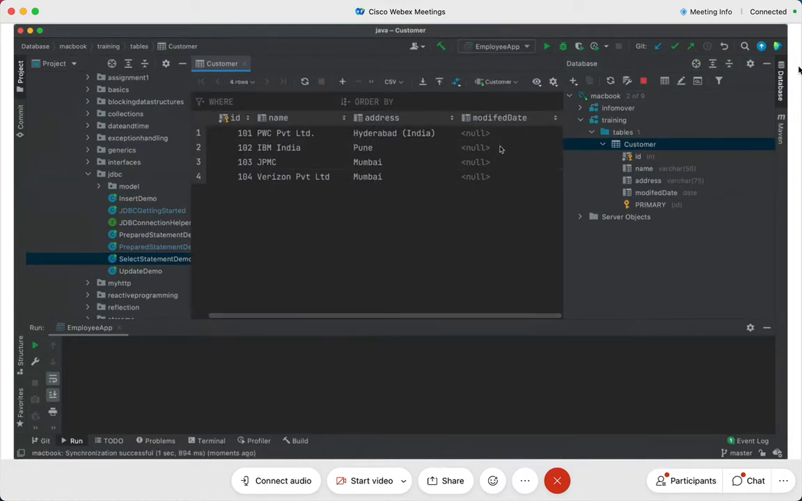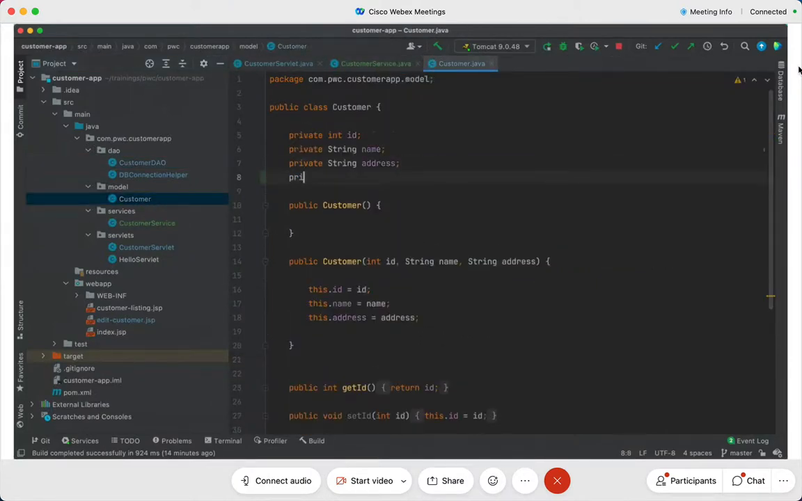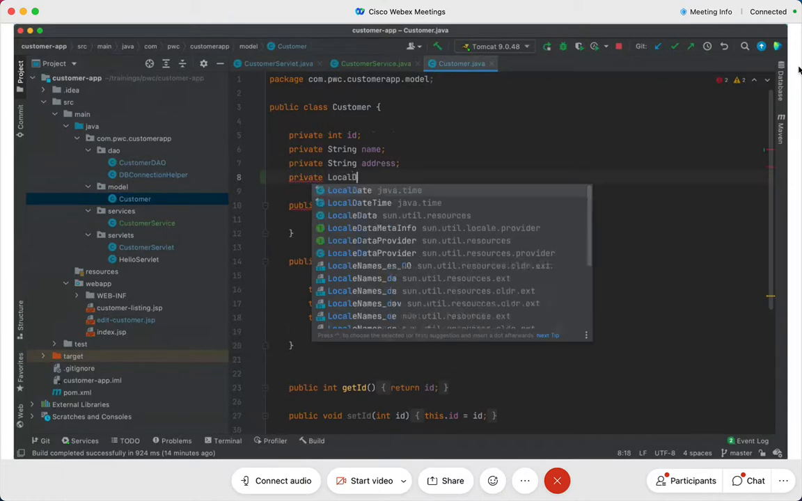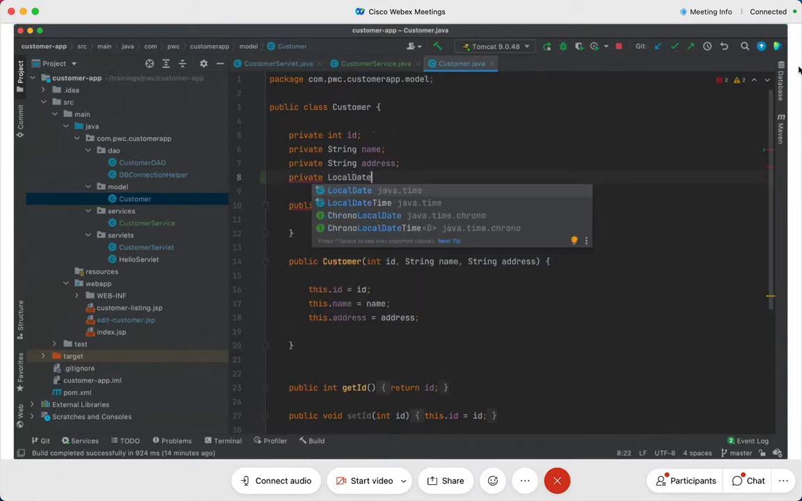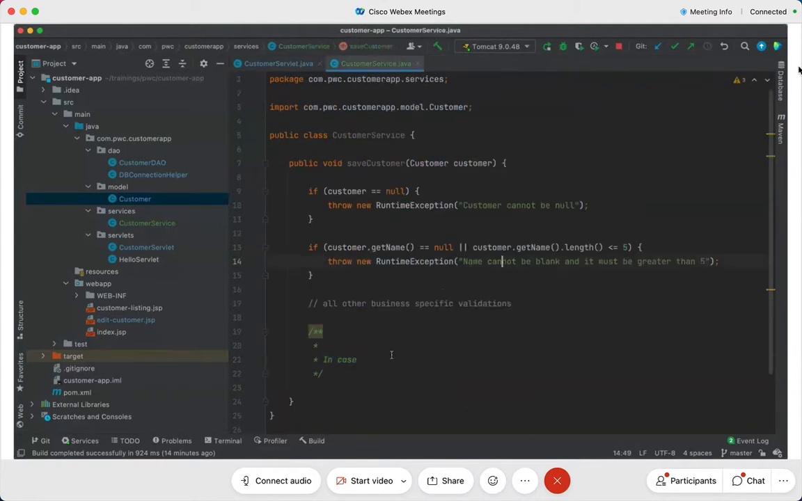Correct. So now I go back to my code. I go to my customer class. Don't you think I will have to include this? Come on. Private. I'll say local date. You remember we are not going to use java.date, local date, and I'll say modified date. See this, friends? And then here I can just set a getter method here like this, and then I can write that.